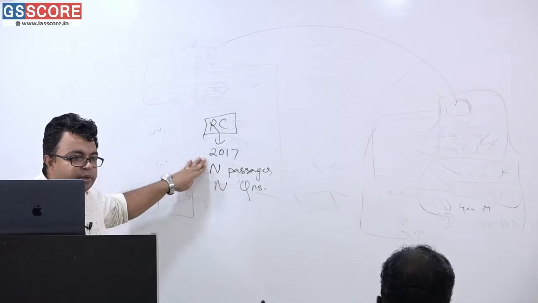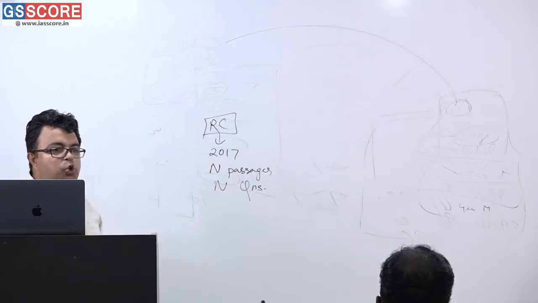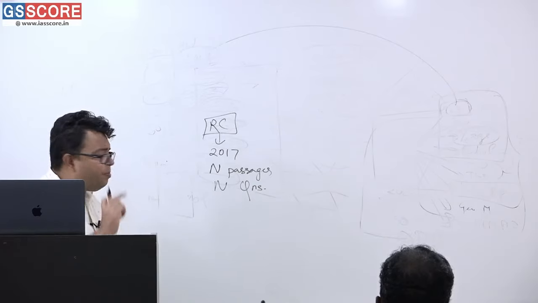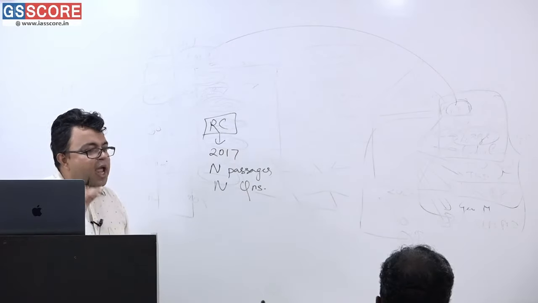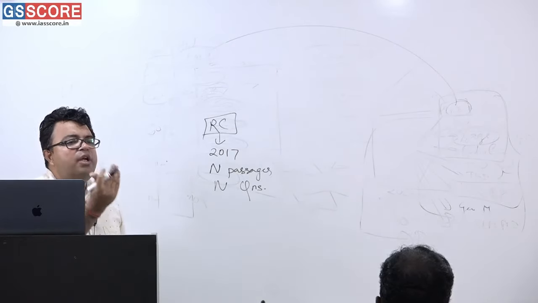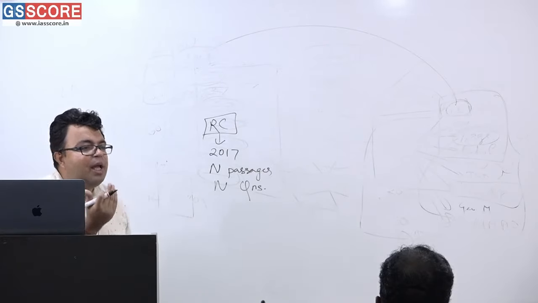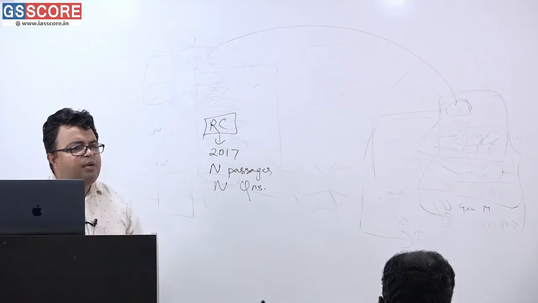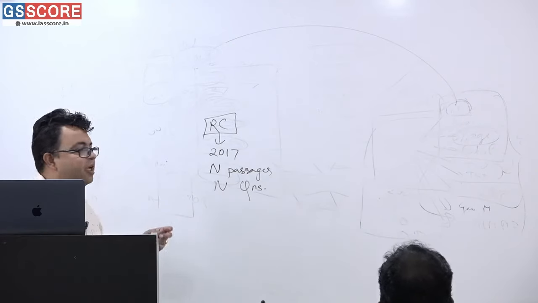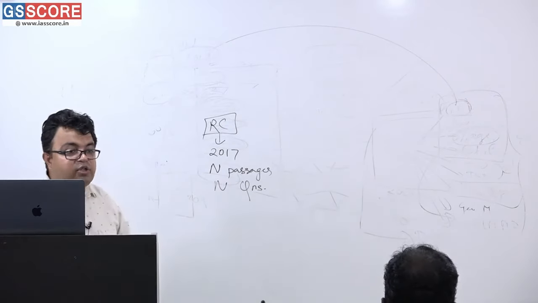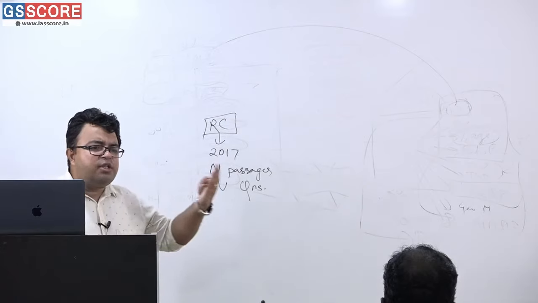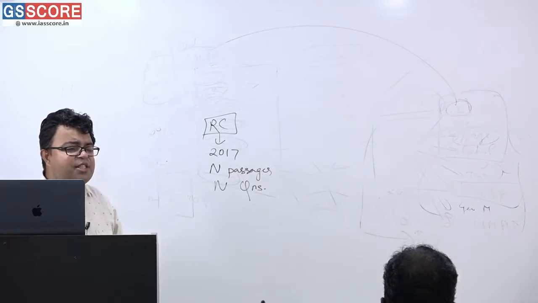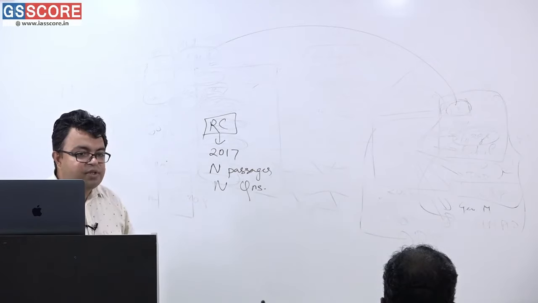2017 was the break point. Before that, there were 2 or 3 questions on a scenario in a single passage. Now the passage size has gone down and the questions were slowly converting into what? Verbal ability section. If some sort of scenario is given, you are asked what the exact critical points of the passage are, which option summarizes all the things given in the passage, and what can be the inference.